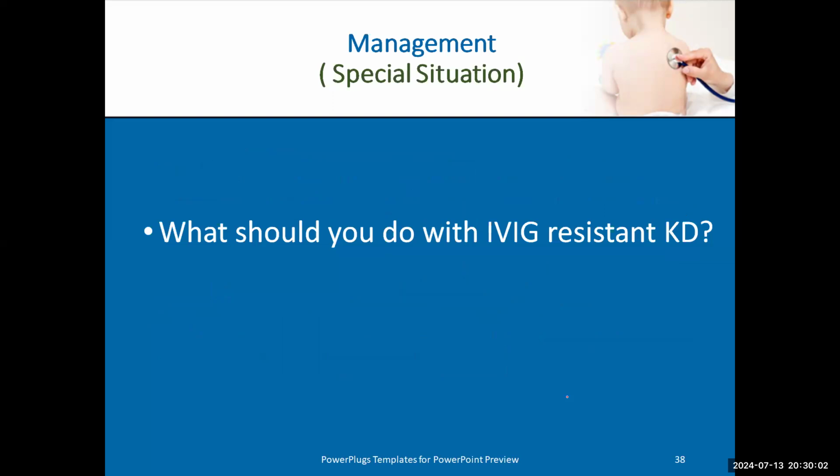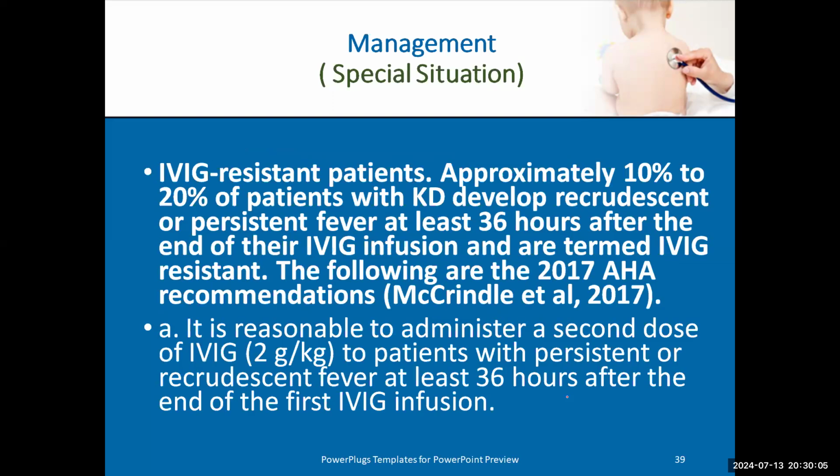Another special situation is what we call IVIG resistant Kawasaki disease. The patient who takes IVIG and does not respond to it, and he is still febrile after IVIG by 36 to 48 hours, and I'm sure he's Kawasaki. Okay, that doesn't disturb me in my diagnosis, someone may say he may be measles or something like that. By clinical criteria and labs, he is Kawasaki. So I suspect he is not a viral infection, but he is IVIG resistant Kawasaki disease.